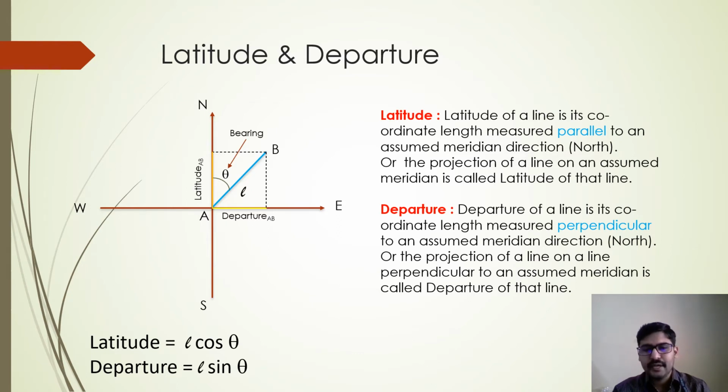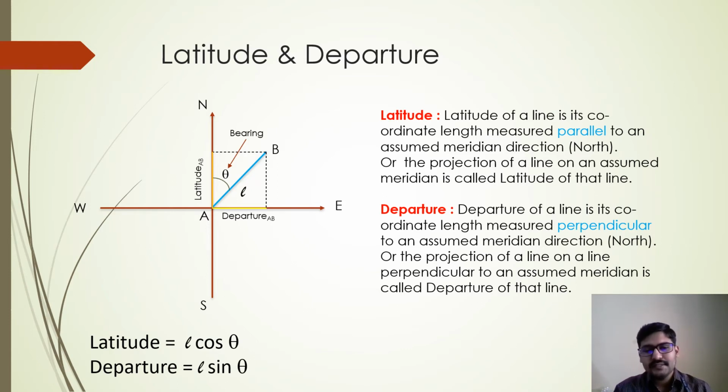You have heard this word projection even in your previous classes, like even in PUC. So the projection of the line AB on the magnetic meridian is called the latitude of the line, or simply you can say that the latitude of a line is its coordinate length measured parallel to the assumed meridian, right?